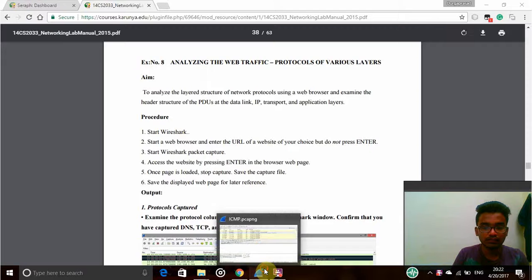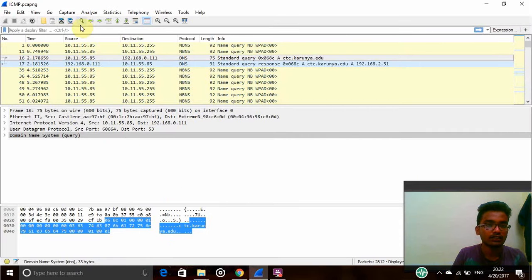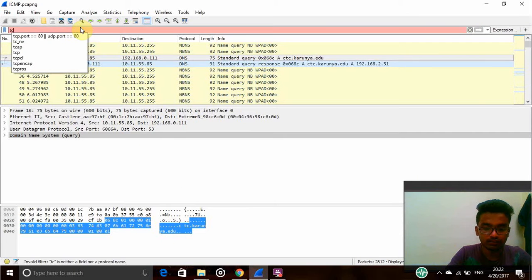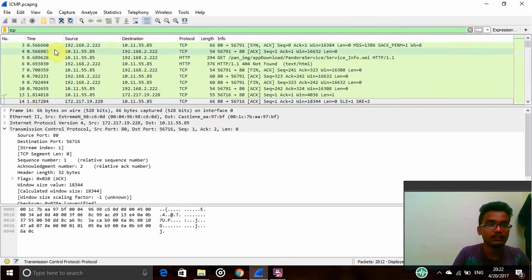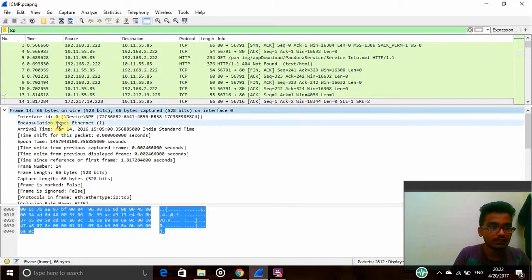Now we will see first TCP. Here in TCP the source address is 192.168.2.222 and the destination address is 10.11.55.85, and the protocol is TCP. Coming to the frames, this is the first arrival time, the day on which it first arrived, March 14, 2016, as per Indian Standard Time. The frame number is 14, the frame length is 66 bytes, and the capture length is also 66 bytes.